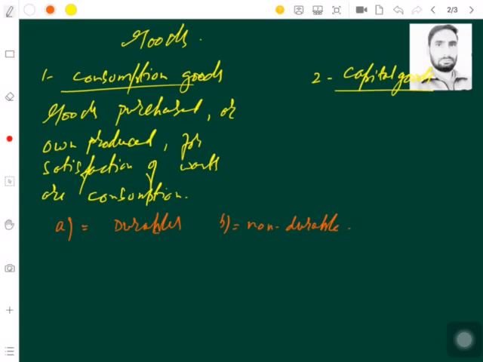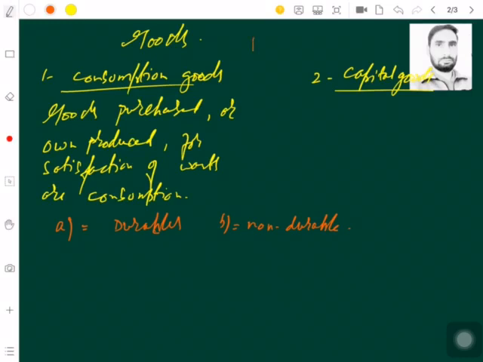Durable consumer goods are simply things which remain there, like washing machines, TV sets, cars, etc. While non-durable consumer goods are those which are produced and used, and ultimately get finished up, such as food items, electricity, domestic services, etc. These non-durables are also called single-use consumer goods. So this is the consumption part.